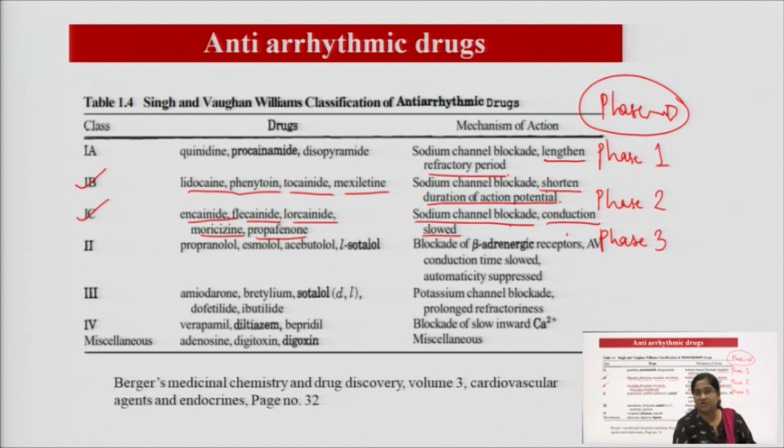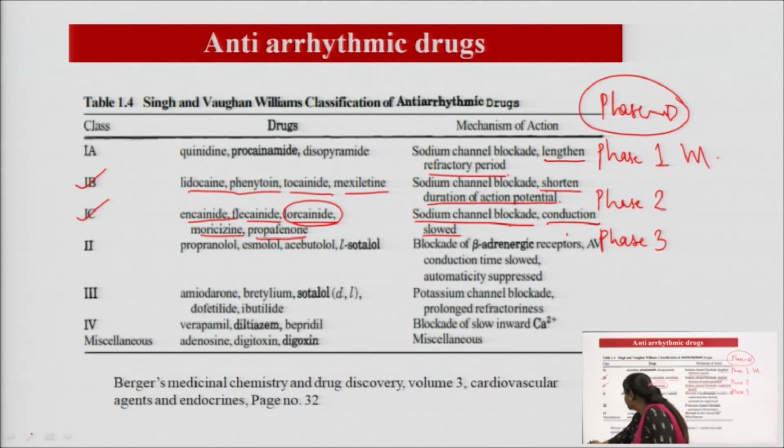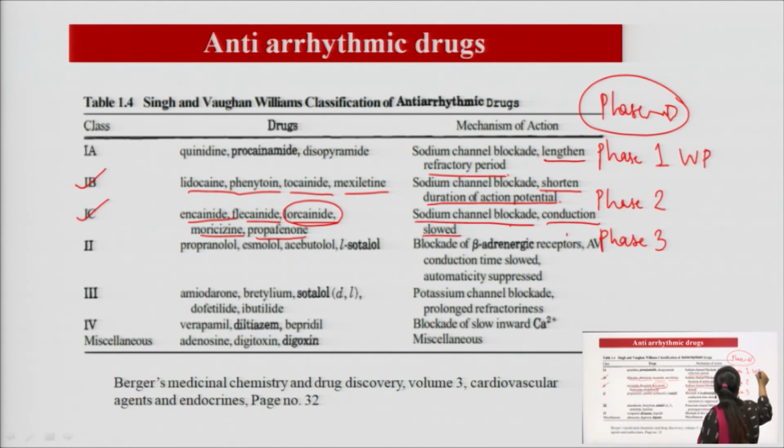As you see here, there is a drug written, lorcainide, in 1C only, which is not given in the syllabus of BPharm 5th semester medicinal chemistry, but we should know there is a syndrome which is basically treated by lorcainide, that is called Wolff-Parkinson-White syndrome, WPW syndrome. What is happening in this?